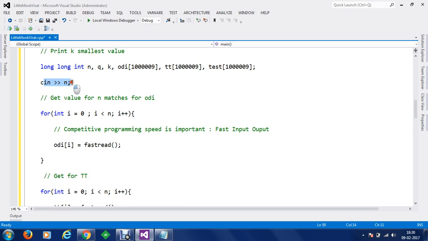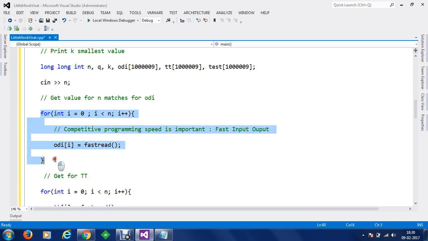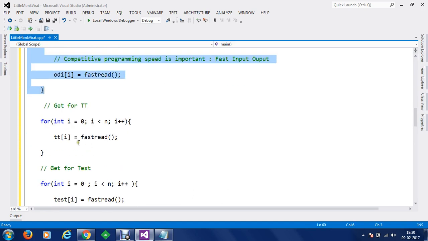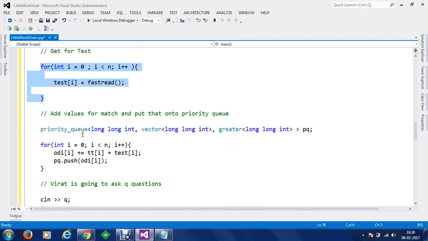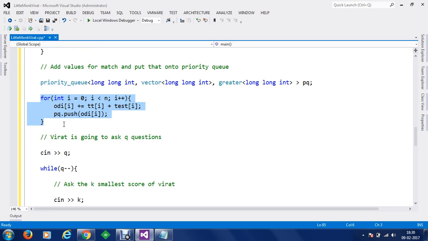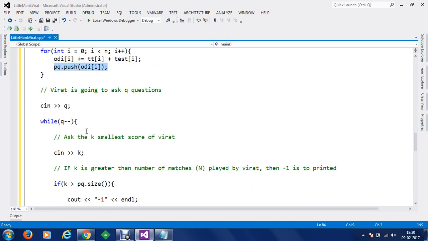Then we are going to take n matches. Then we are going to get values for n matches, for ODI, for T20 and for test match. Once we did this, we are going to create a priority queue, and on the priority queue we are going to add the values of ODI, test and T20, and I am going to push the values onto the priority queue.